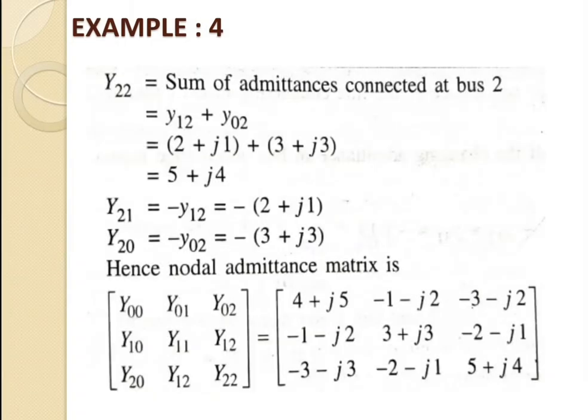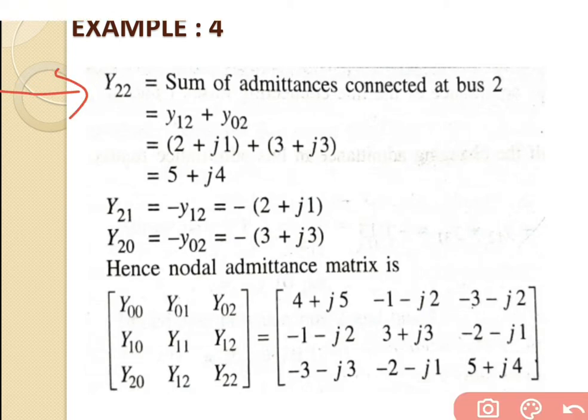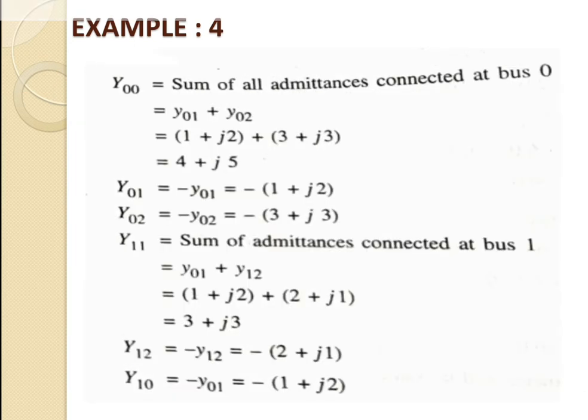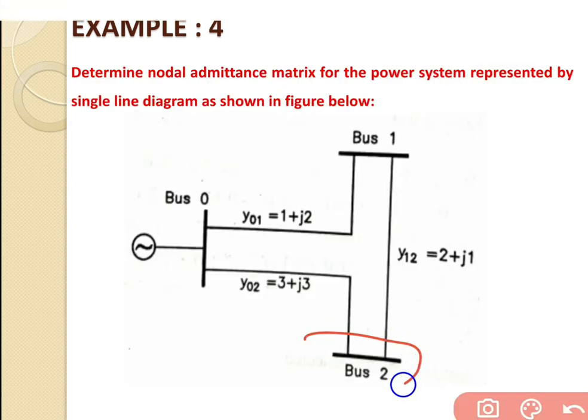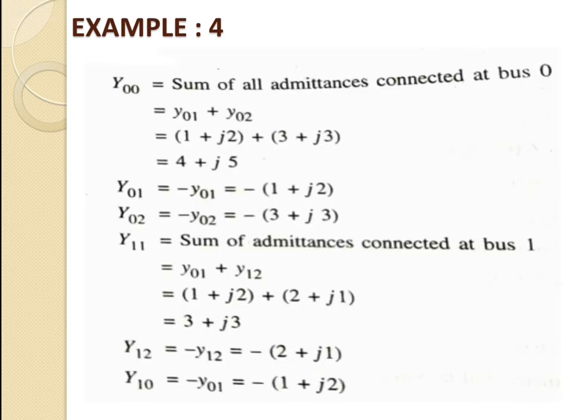Now we will go for the further mutual admittance equation. So we will say that y22 that is equal to sum of admittances connected at bus number 2. So at the bus number 2, there are two lines connected, that is the y02, and second one that is the y12. So we will make them the addition.